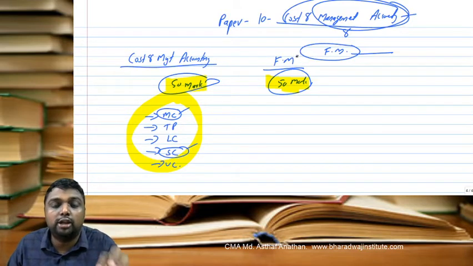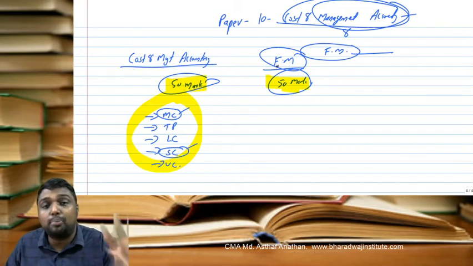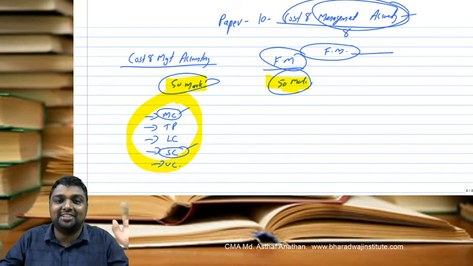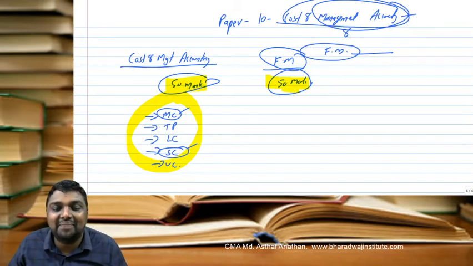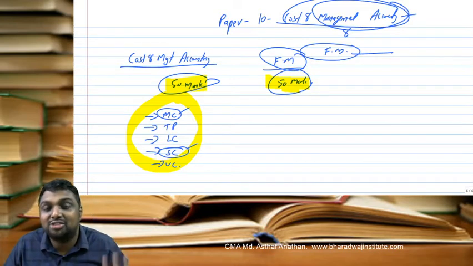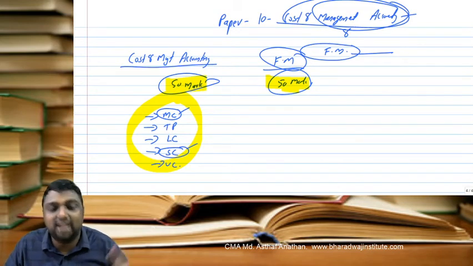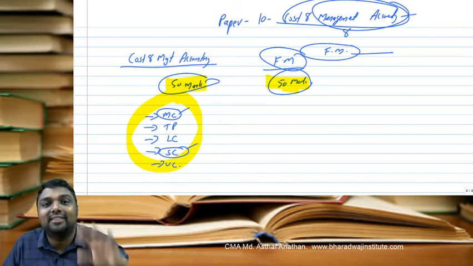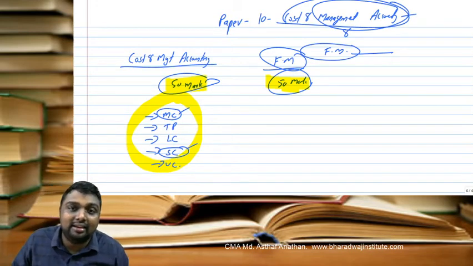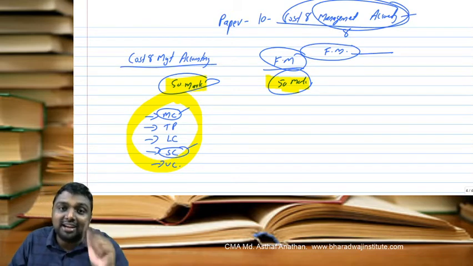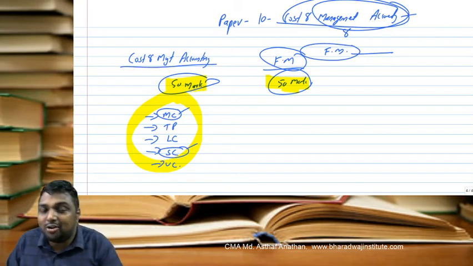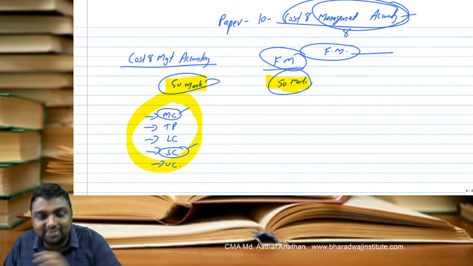Now, cost and management accounting, you might have a small idea. Before approaching what is there in financial management, my question: what is meant by financial management? Financial management is in every walk of life. If you go outside your home, you keep some money in your pocket. That is called financial management. You go to a restaurant, planning to have a grand dinner, you will keep some amount or a card with you. That is called financial management. You go for an admission to a university, you want to pay a big amount, you will keep some more. That is financial management.